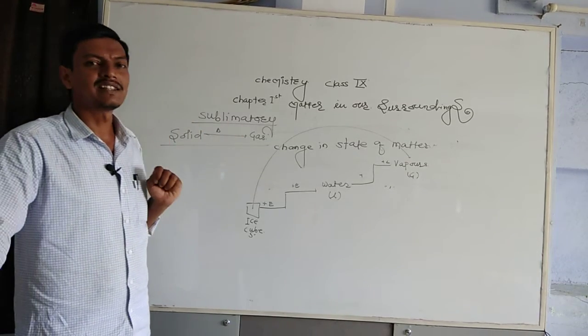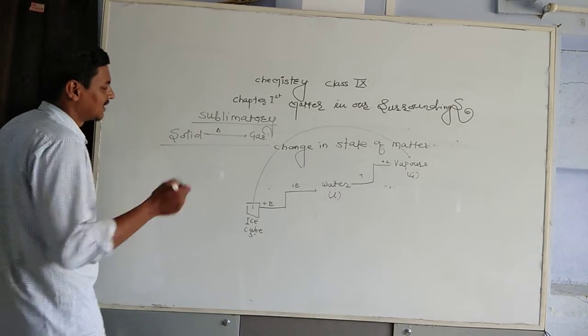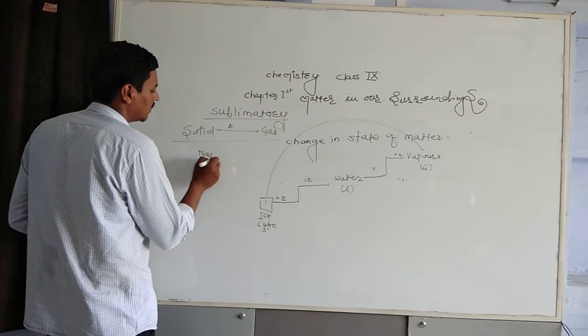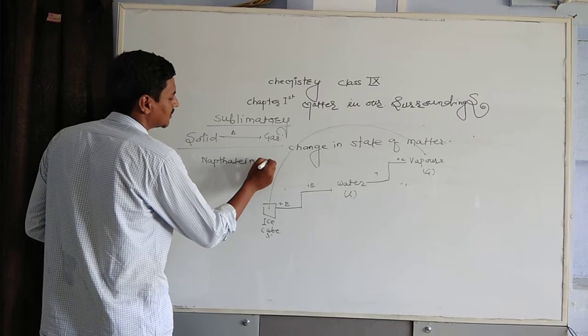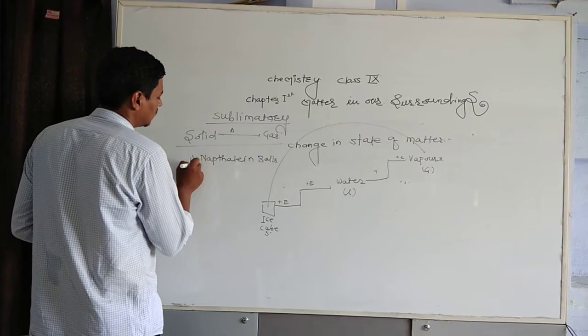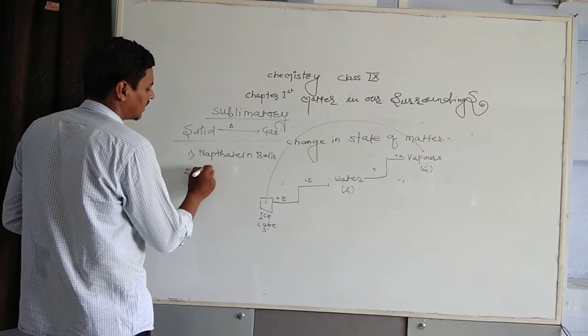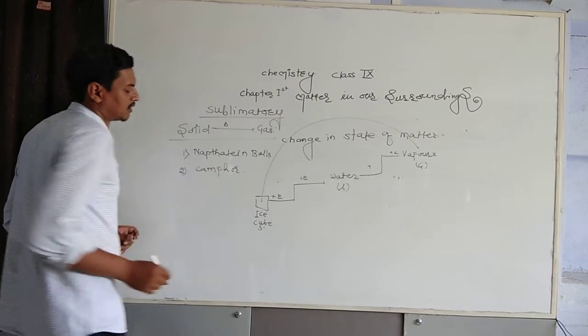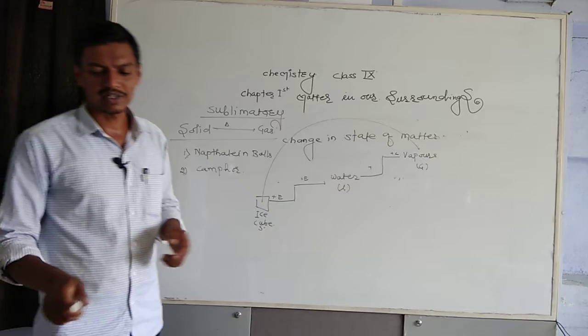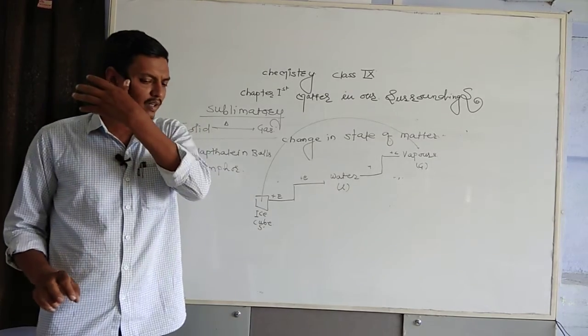Naphthalene balls are an example. We can write the examples: naphthalene balls, and second, camphor, are the two common examples of sublimatory substances that we see in our surroundings.